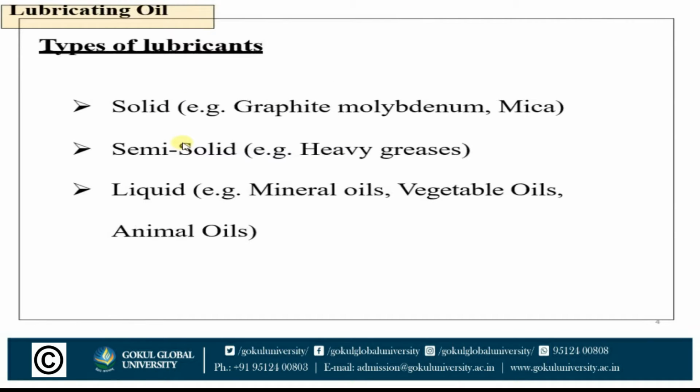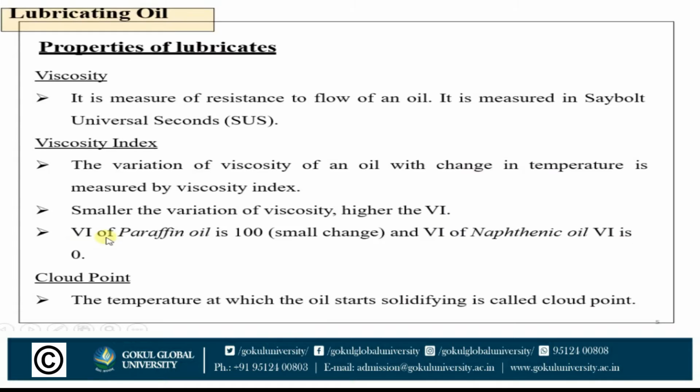Let's see the types of lubricants. First one is the solid, which includes graphite, molybdenum and mica. Second one is the semi-solid lubricants, which is heavy grease. Third one is the liquid lubricants, which includes mineral oils, vegetable oils and animal oils.